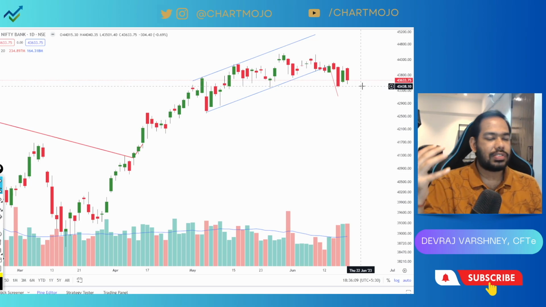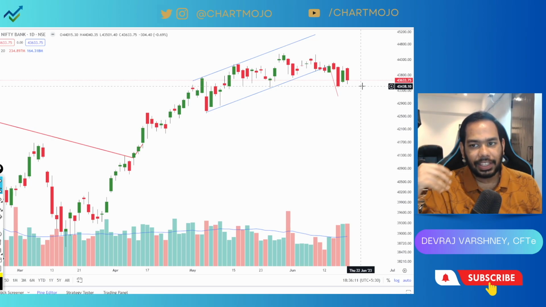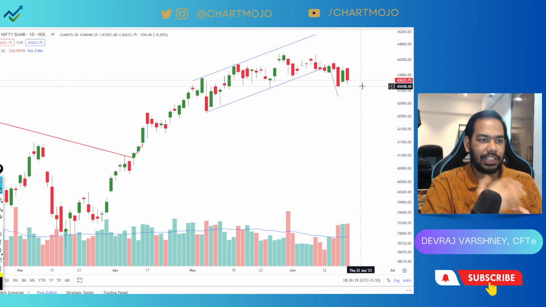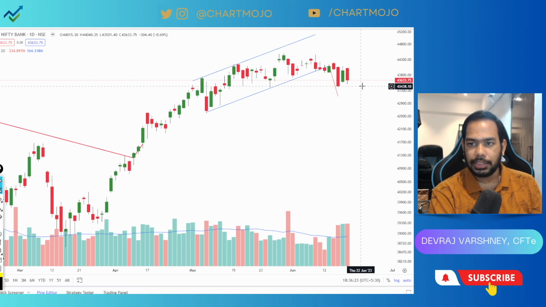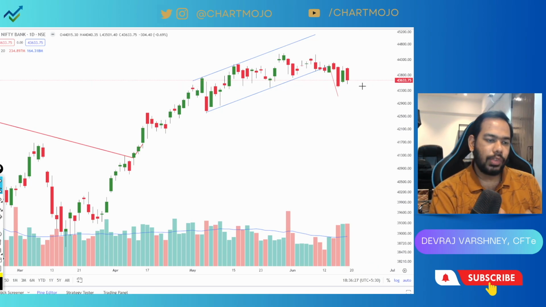Now if Dow gives us some upside rally, again a green candle might emerge here. If Dow gives a further fall, then definitely there will be a fall here. We are seeing highly correlated movement with the foreign markets. As of now, I would like to play on Nifty.